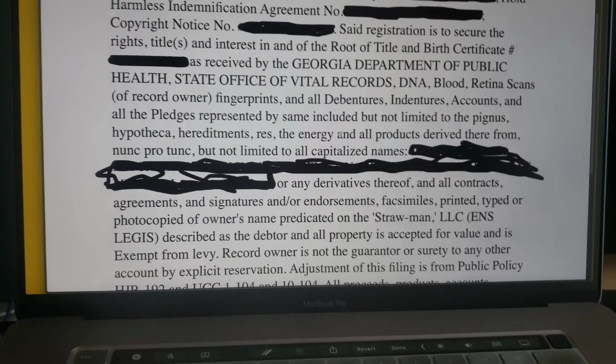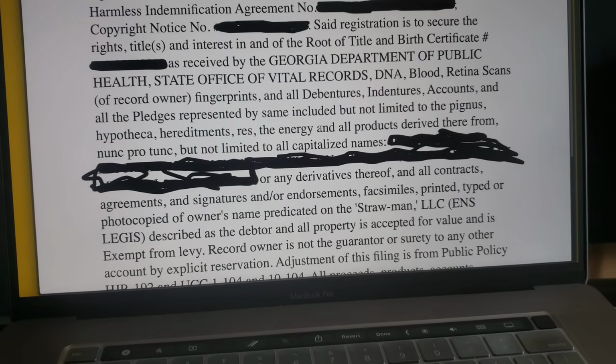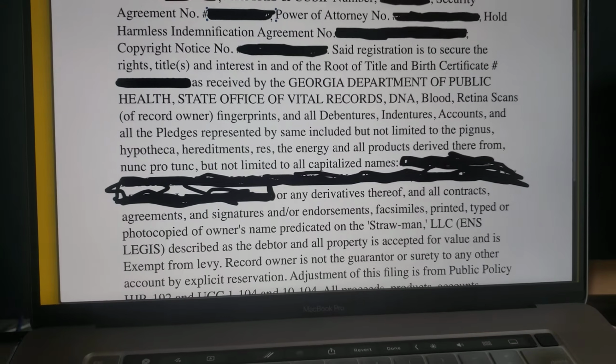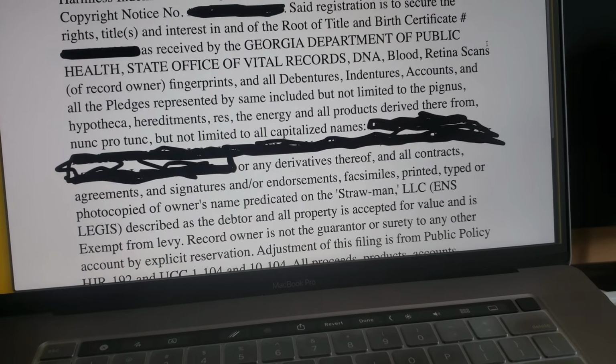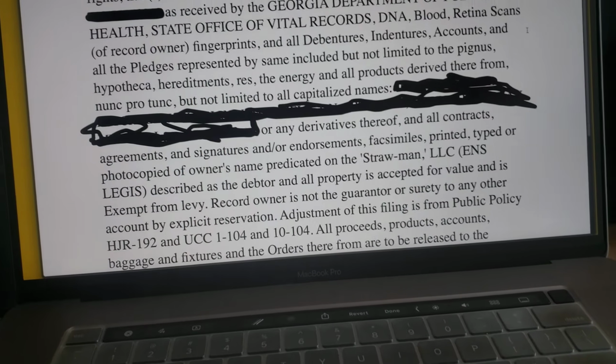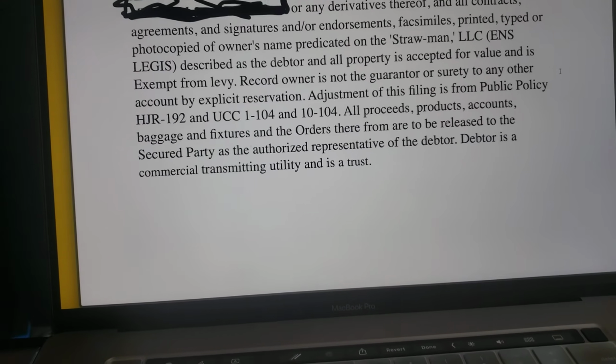If you wanted to, you could just look at all the bills you've got, if you've got a lot of bills, and you can see all the different variations that they write your name in whenever they send you a bill. Because of course they're sending bills to your straw man. They're not actually sending it to you. They're sending it to this artificial entity. So anyways, continuing on. Let me scroll up for you. And this is the bottom of it.